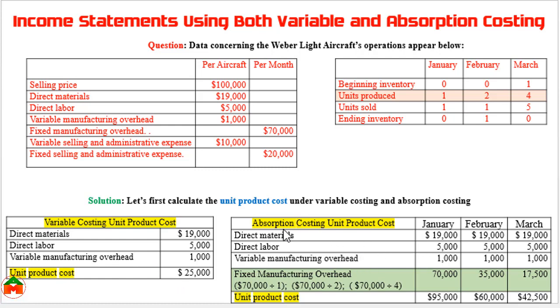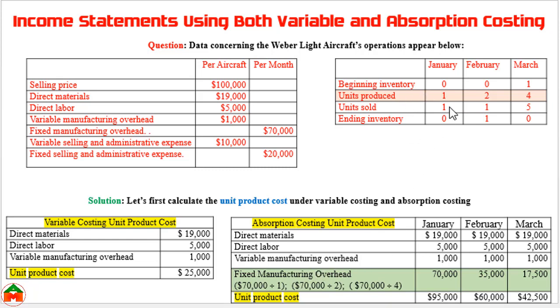But in case of absorption costing, you are also including the material, labor, variable manufacturing overhead, plus this additional cost, I mean the fixed manufacturing overhead. Here fixed manufacturing overhead is 70,000 and this is the total cost, but we are calculating the unit product cost. These items are the unit cost, but this 70,000 is not the per unit cost or per aircraft cost. This is the total cost. That's why for calculating the unit product cost we need to divide the fixed cost by the amount of production.